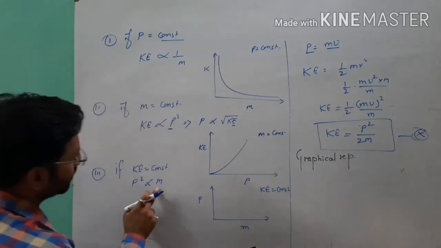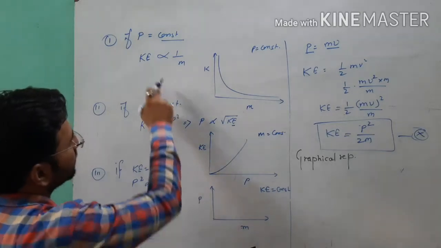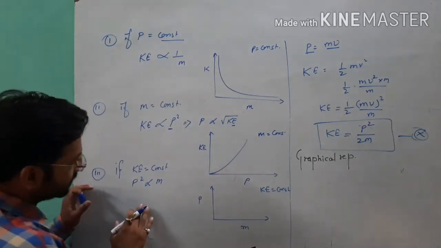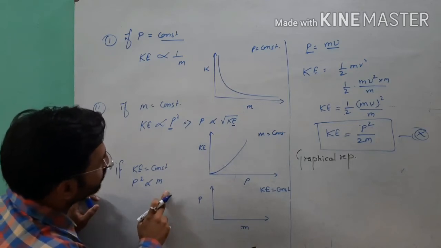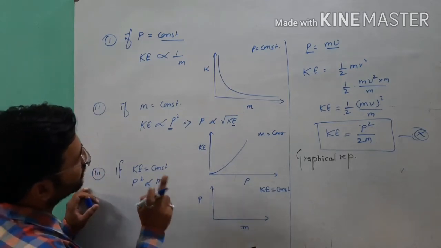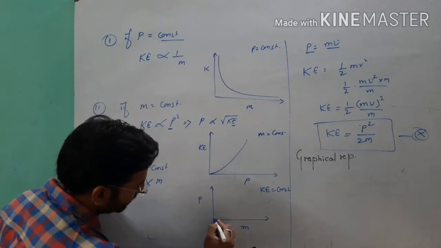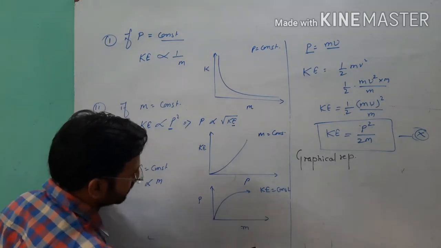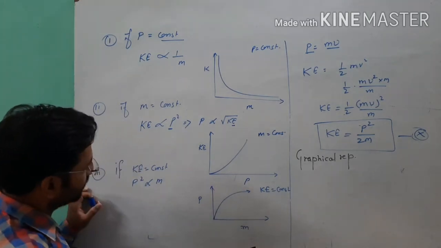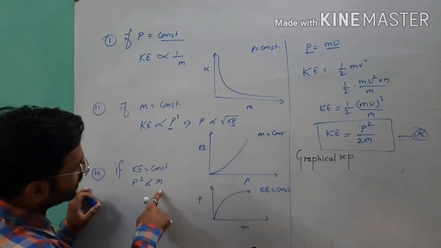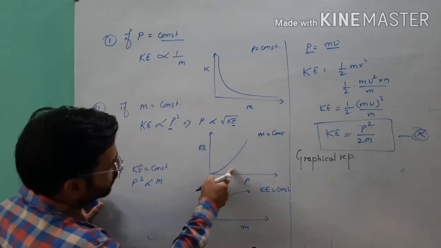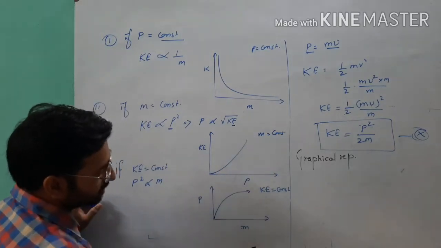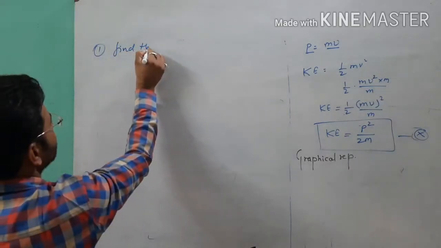Now see, as P square is proportional to m, here we have substitution of this graph in this way. Remember these points, as we have given P square is directly proportional to m, this is reverse of this, it will go like this. Point clear?